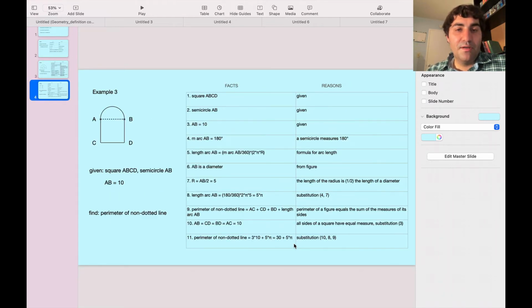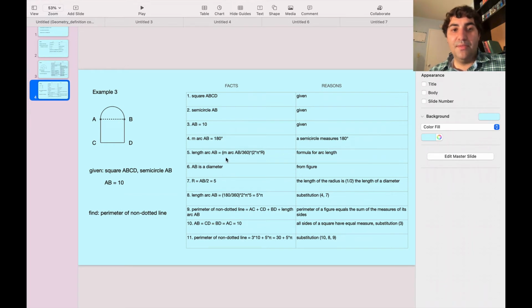Example 3, we're given a square ABCD and a semicircle AB. We're given that AB equals 10. Find the perimeter of the non-dotted line. So we write down what we know. The measure of arc AB equals 180 degrees, because the semicircle measures 180 degrees.